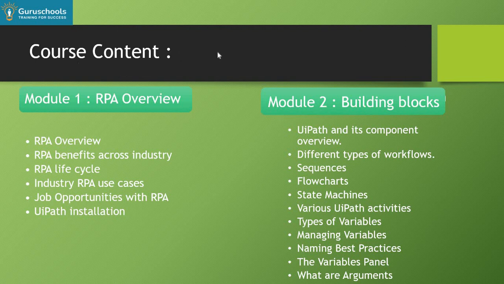We are starting from module 1, which is RPA overview, right? Here we'll talk about what RPA is, why industry wants to use RPA, what the different use cases of RPA are, and what the different types of job opportunities available in the RPA market are. So we'll talk more about RPA during our first module, right?